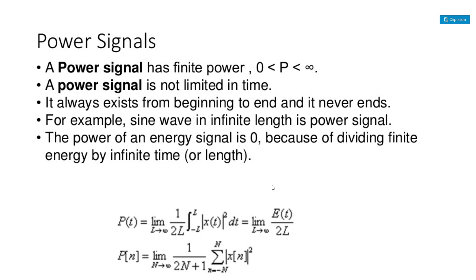Coming to the power signal. The power signal has a finite power.